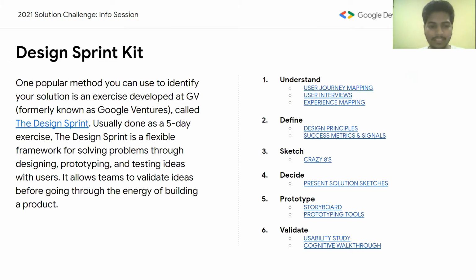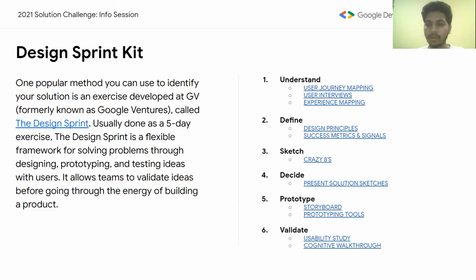It is a 5-day exercise. The Design Sprint Kit is a flexible framework for solving problems through designing, prototyping, and testing ideas with users. It allows teams to validate ideas before going through the energy of building a project. It consists of 6 parts. Understand.